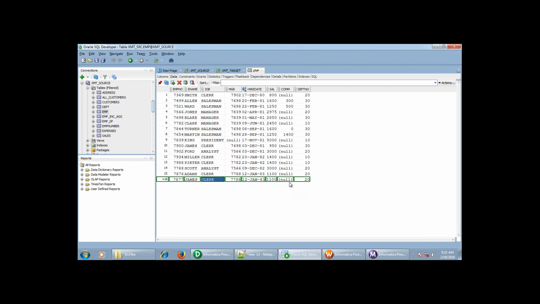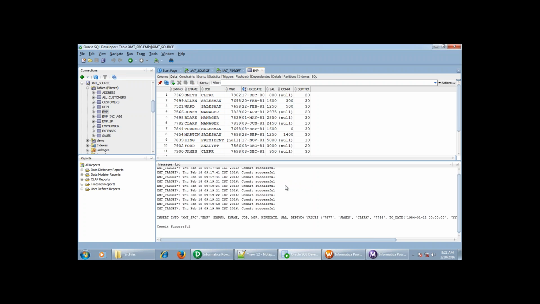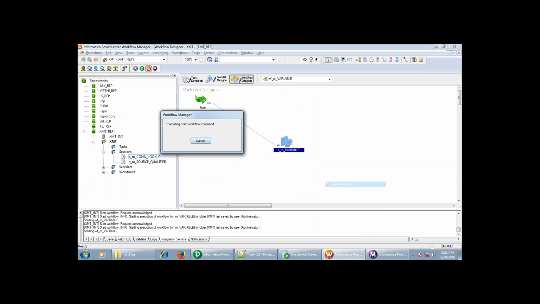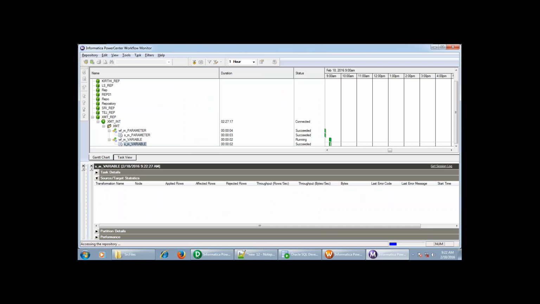James, 4, and I will commit this. So I have added this record, 12th January 1984. If I run this workflow, it will allow one record.